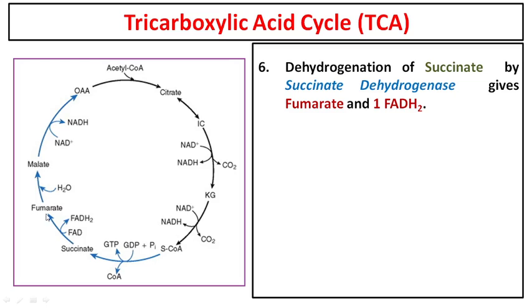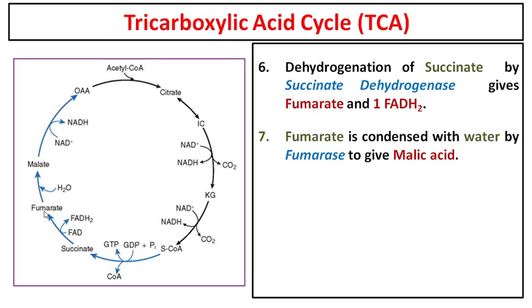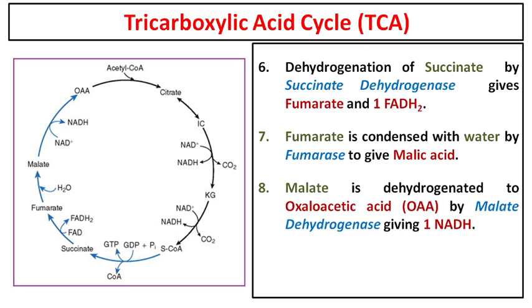From succinate, there is dehydrogenase, so there is oxidation. It will give you fumarate. To fumarate there is addition of water, so fumarate is condensed with water to give you malate. Malate you have also heard of in the CAM pathway, in the C4 pathway, right? So we are back at malate or malic acid. This malate, there is the last dehydrogenase enzyme called malate dehydrogenase. This malate dehydrogenase converts malate into oxaloacetate. So you are back at the beginning of the cycle, and during this process one molecule of NADH is produced.